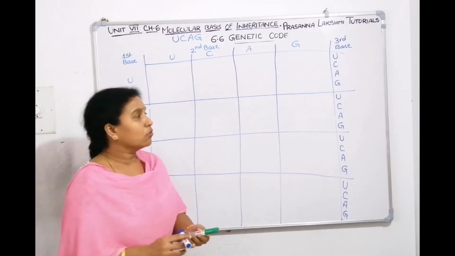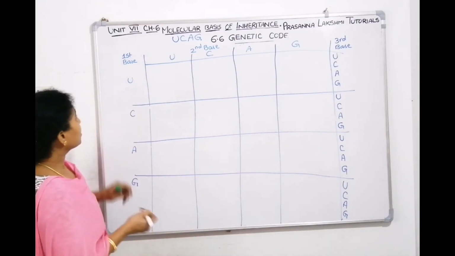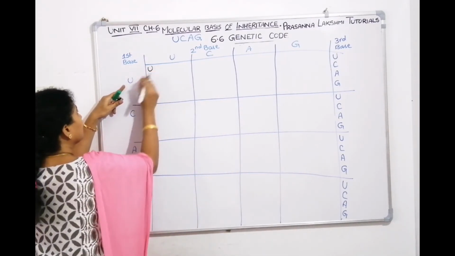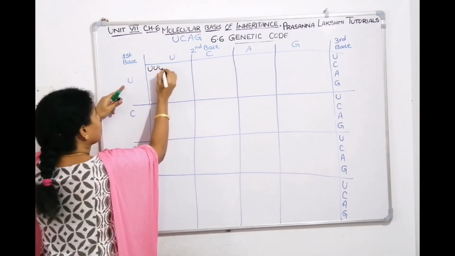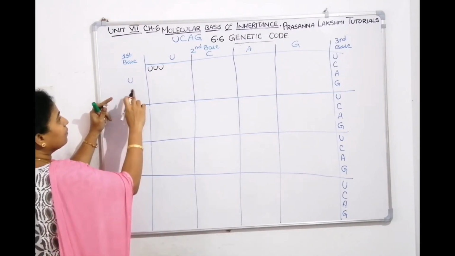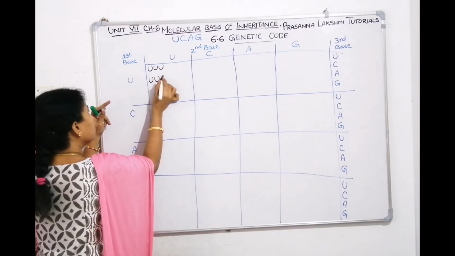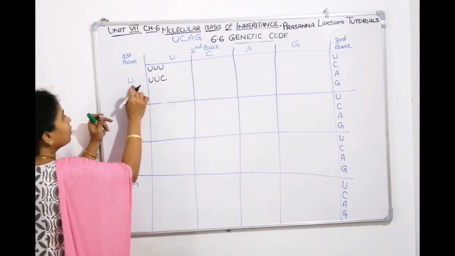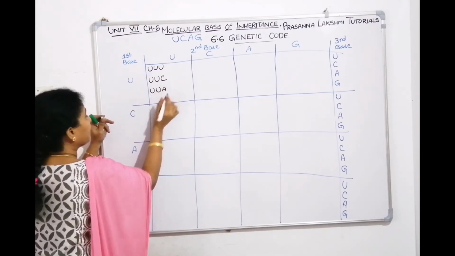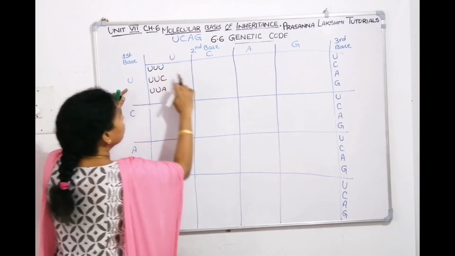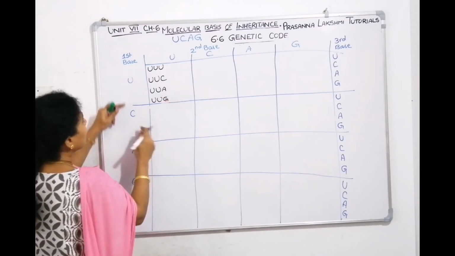Now we will write down the code. Now see how we will work out with the code. The first base is U, the second base is also U, the third base there is also U. Now the second one, U, C. Third codon, U, A. First base is U, second base is U, the third base is G. So U, G.